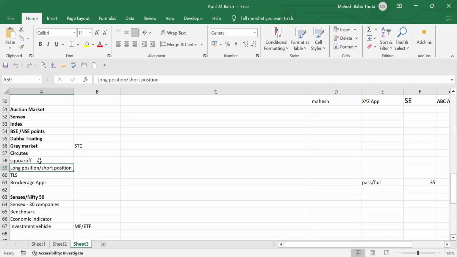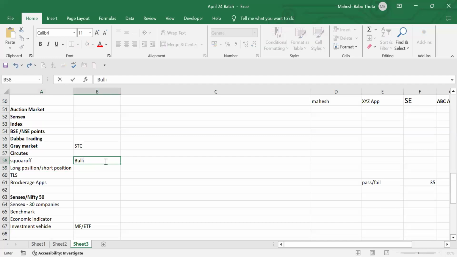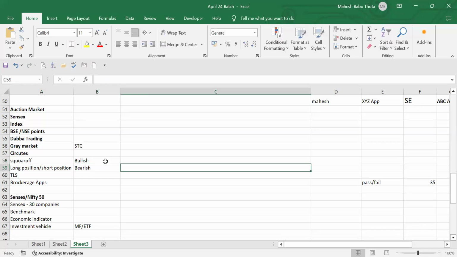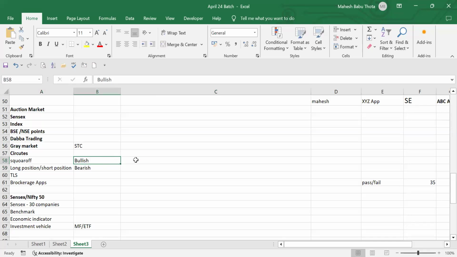So we'll talk about square off of long position and short position. Even before we discuss square off, let's understand what is meant by a long position and a short position. We already spoke about bullish and bearish, right? When the prices of the market are increasing, we call it bullish. If security market prices are going down, then we call it bearish. You guys are good with this, right? What is bullish and bearish?